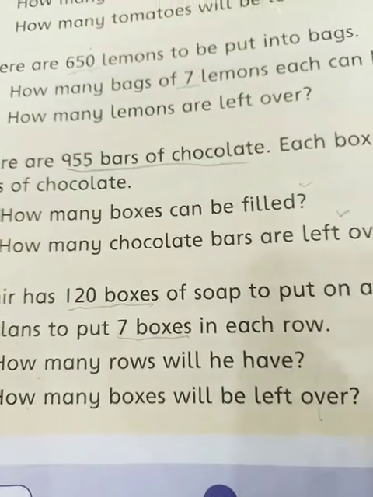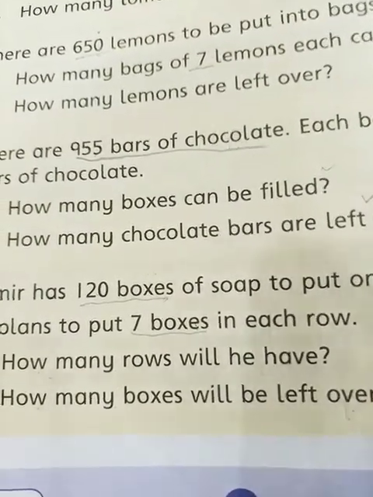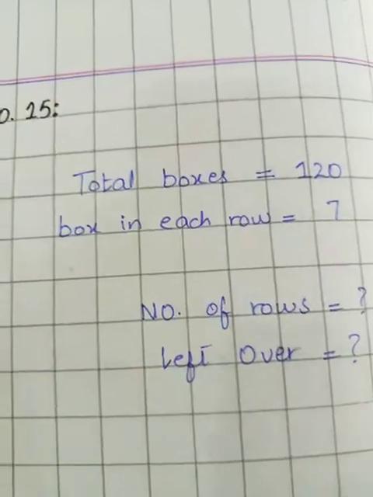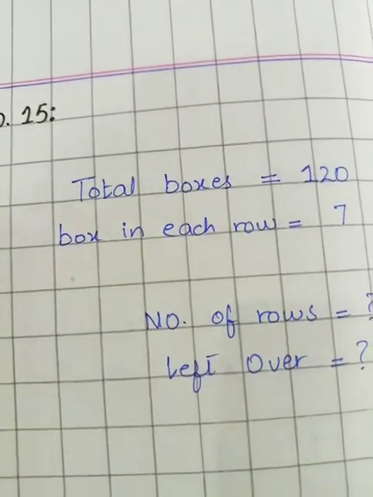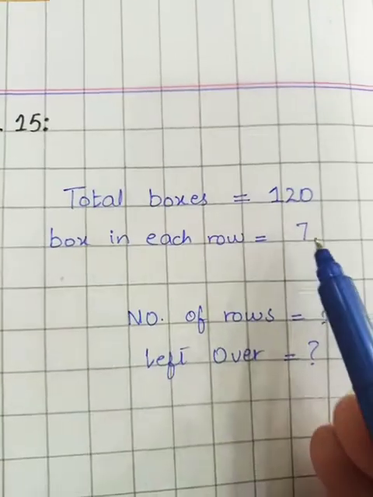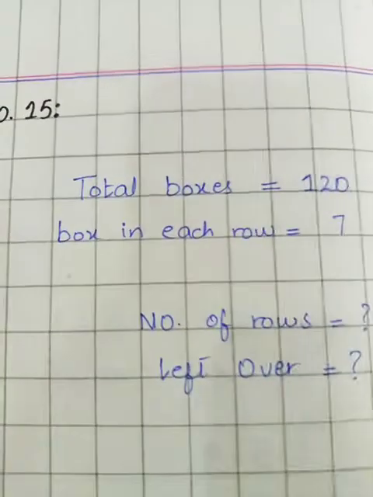Okay students, here are two questions that are a little different from the above questions. So students, let's solve it. Here are the statements. Total boxes are 120 and boxes in each row are 7. You are going to find out the number of rows and the boxes that will be left over.